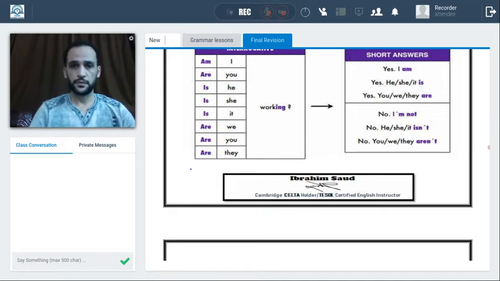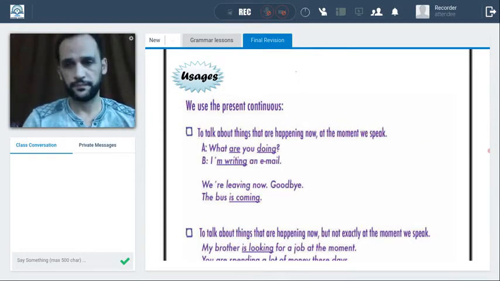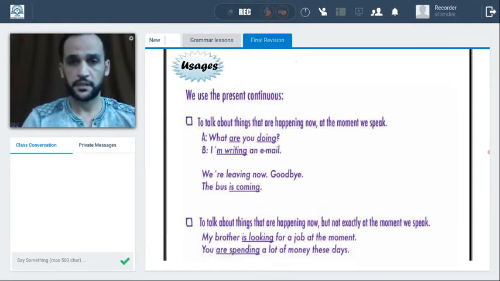Now let's move to the usages. What are the usages of the present progressive? And it's very important because we have some confusion between the usages of the present simple and the usages of the present progressive. The first usage of the present progressive, number one,